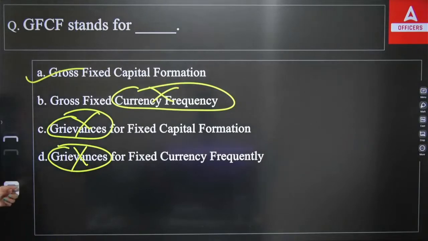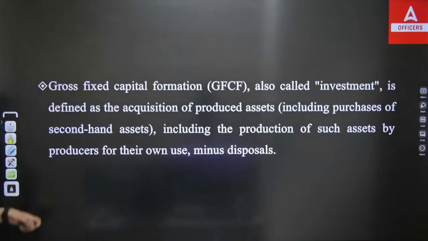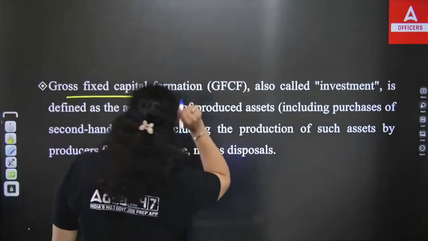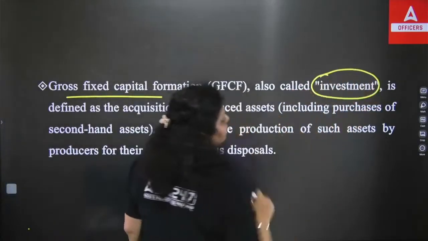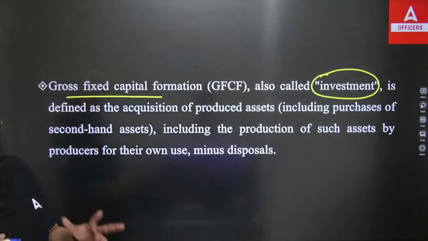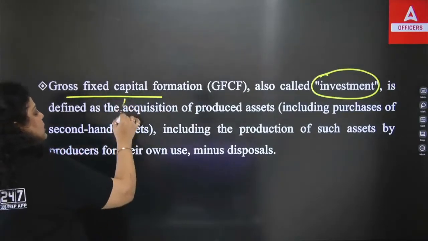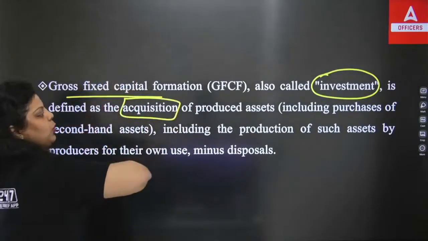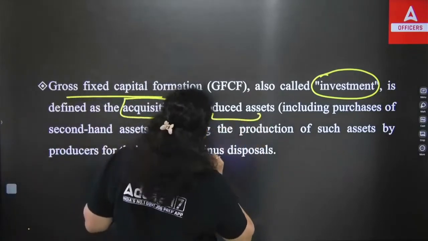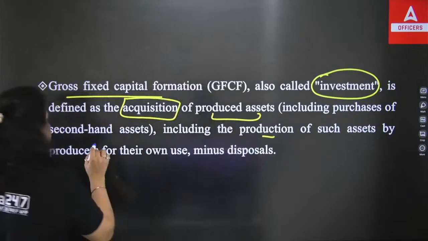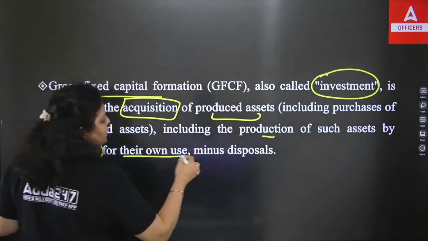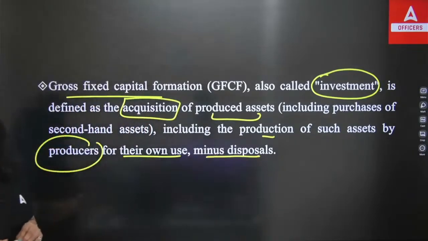Okay, we are talking about gross fixed capital formation. Now, what does this mean? Let's understand GFCF. First of all, remember the full form: gross fixed capital formation. It is also called investment. It is defined as the acquisition, taking over of produced assets. That will include the production of such assets by the producers for their own use, minus the disposals.